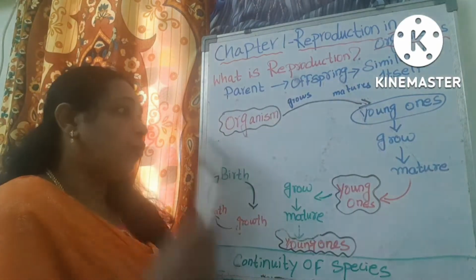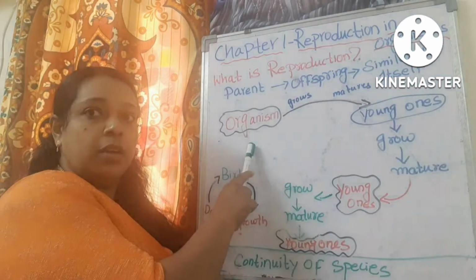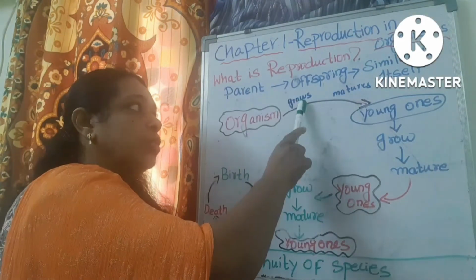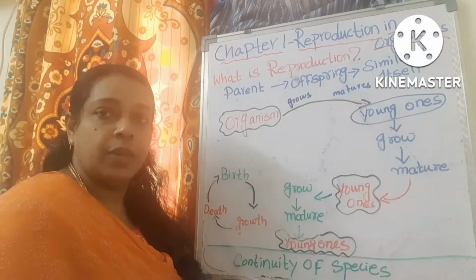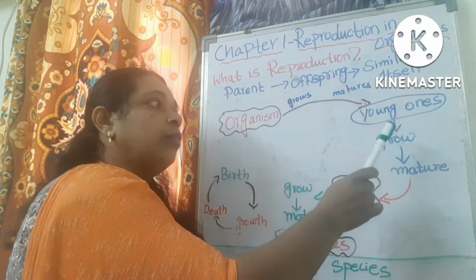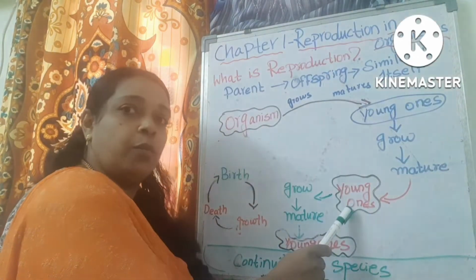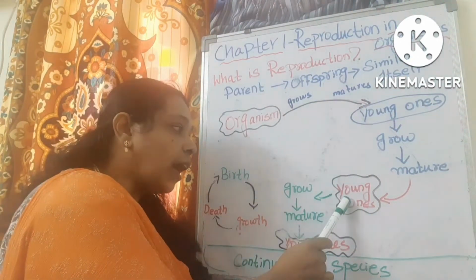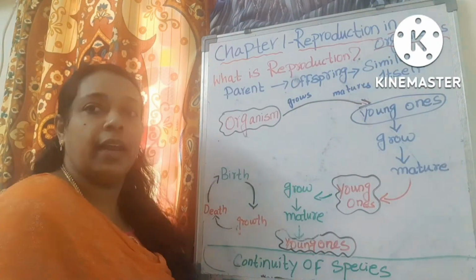Now, what happens in reproduction? An organism is born. This organism grows, matures and produces young ones. That young one will grow, mature, and produce a young one. Now this young one will grow, mature, and produce a young one.